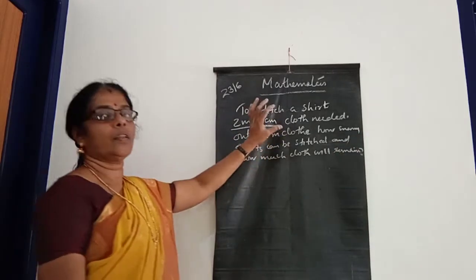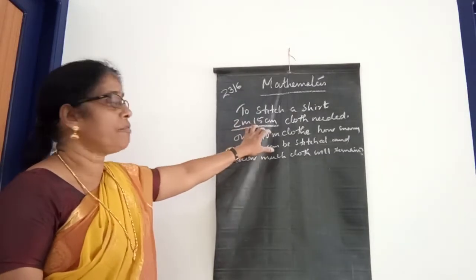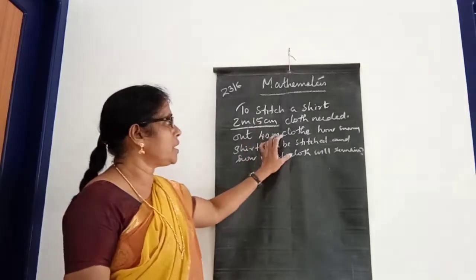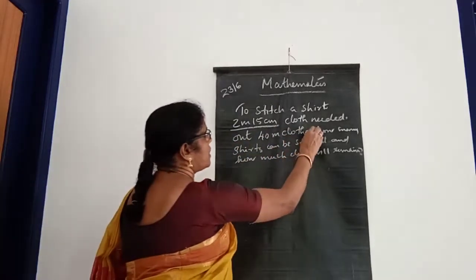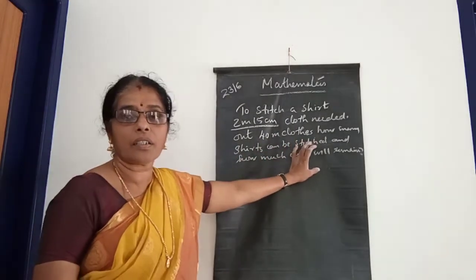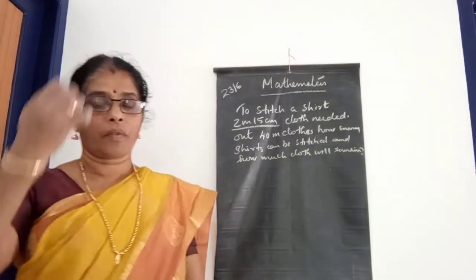The question: to stitch a shirt, 2 meter and 15 centimeter cloth is needed. Out of 40 meter cloth, how many shirts can be stitched and how much cloth will remain?